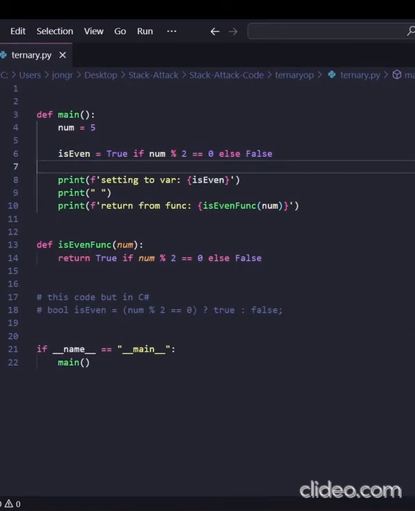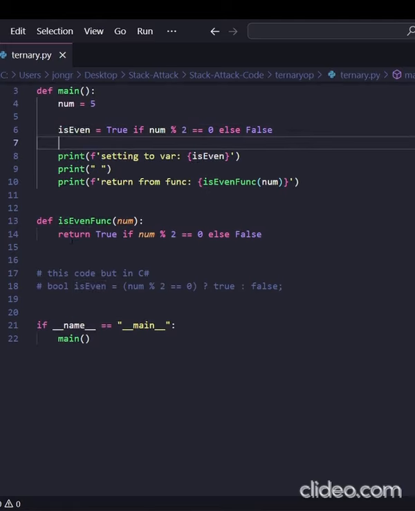Let's explain the code. We have a variable num equals 5, and is_even will be equal to True if num % 2 is 0, else False. So basically, if it's even, this will be true, else it will be false. And then you can also return from a function using a ternary operator. So you can return True if num % 2 is 0, else you can return False.